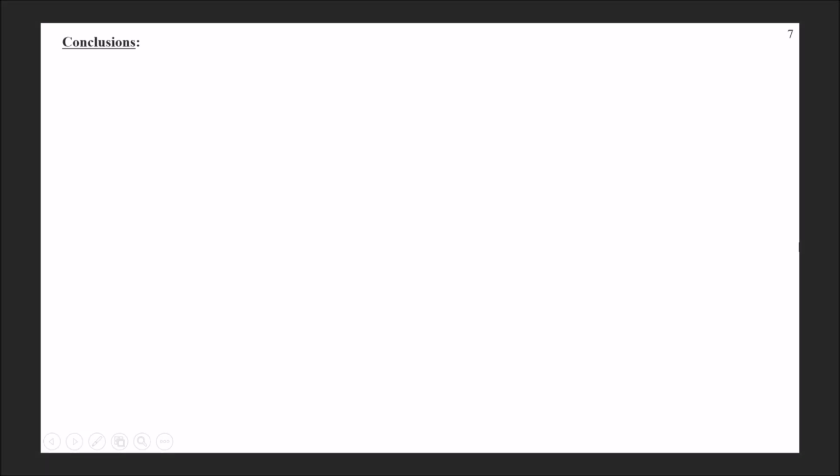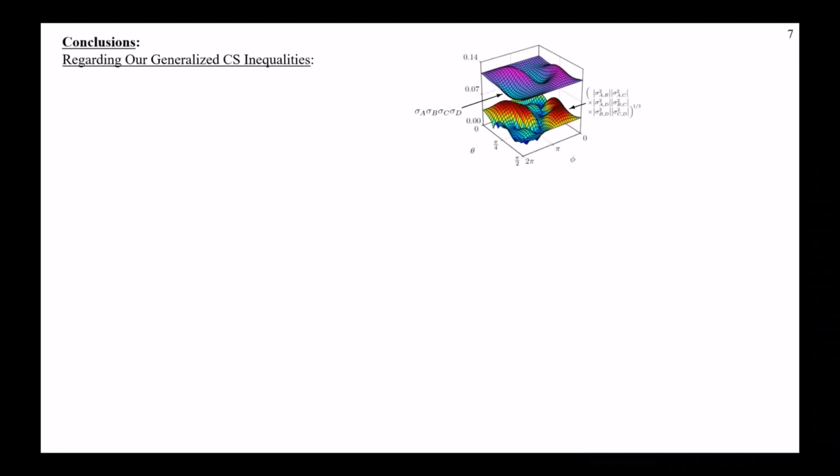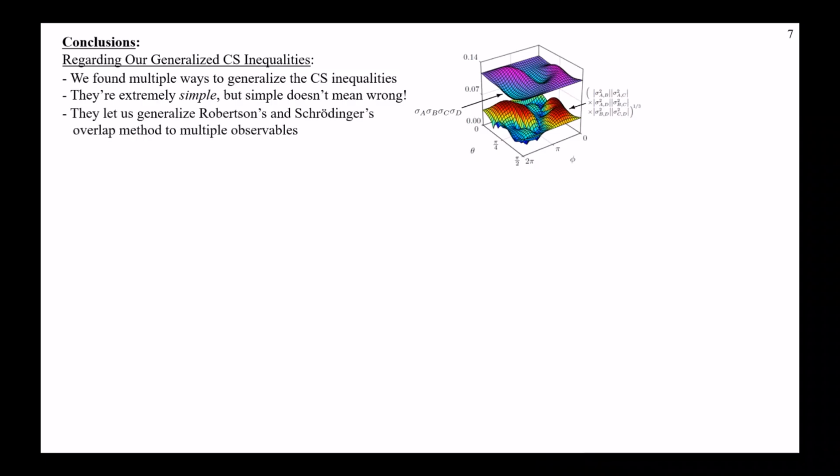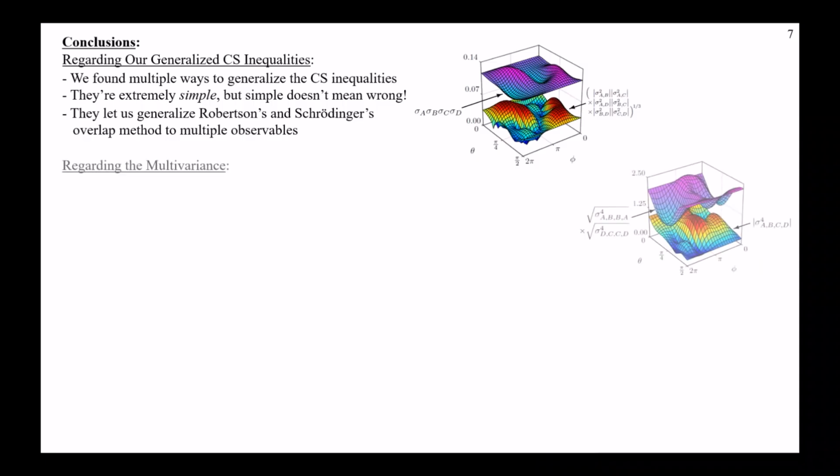So to sum up what we've done, we found multiple ways to generalize the Cauchy-Schwarz inequalities, okay, such as we had the balanced one, we had the imbalanced one. All of them are extremely simple, but simple doesn't mean wrong, okay? Sometimes that means more useful. And the most important thing is that they let us generalize Robertson's and Schrodinger's overlap method to multiple observables, and that's what really gave us the quantum version quite easily, okay? And the quantum version really retained all the simplicity of the mathematical version.